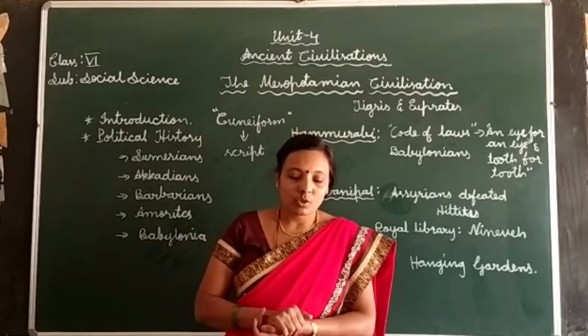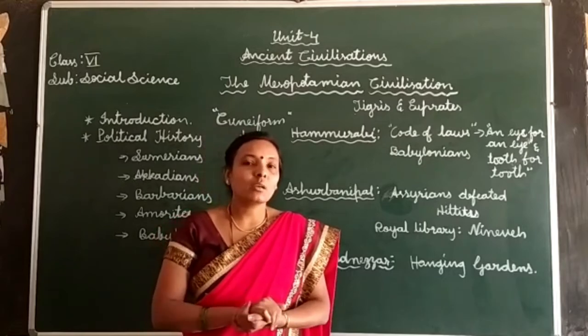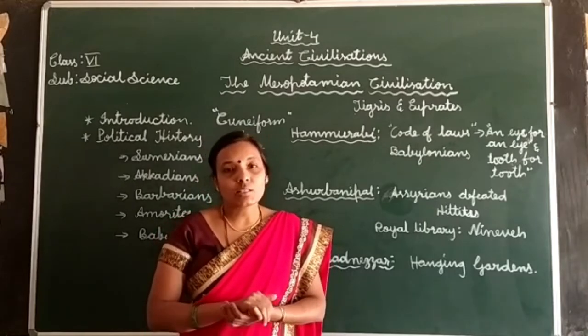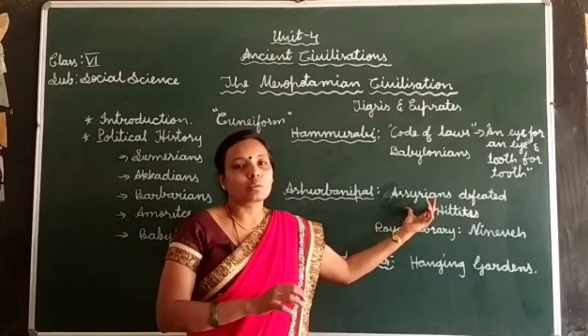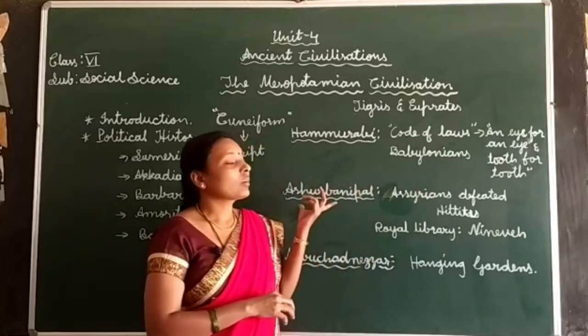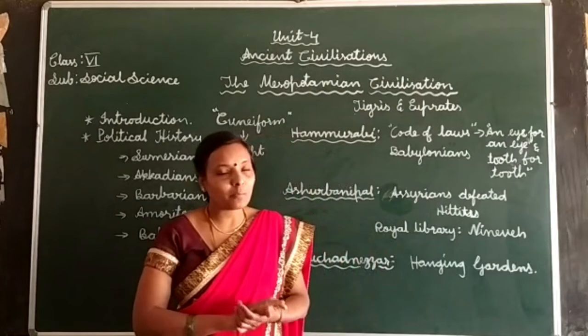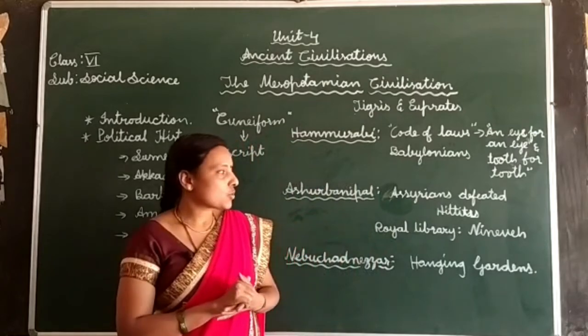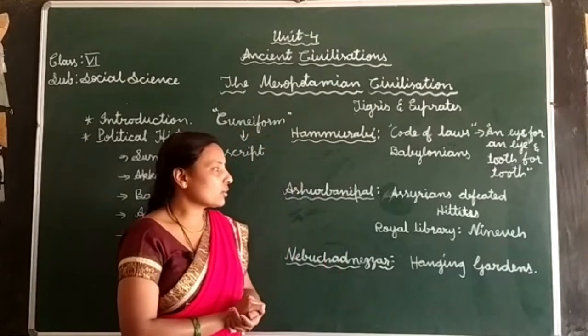Assurbanipal was a very famous king and the last king of the Assyrian rule. He was also a poet; he used to write poetry.